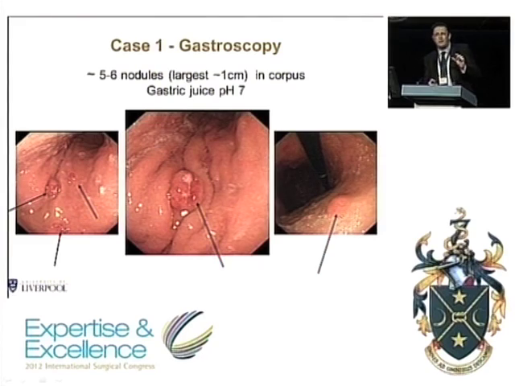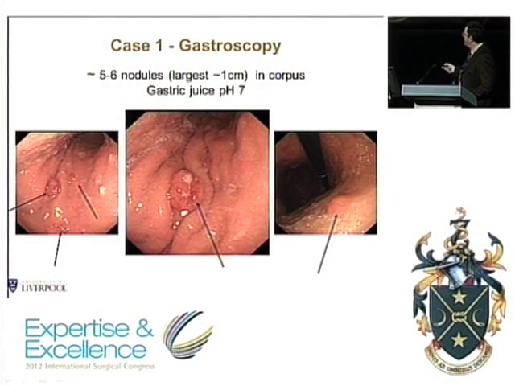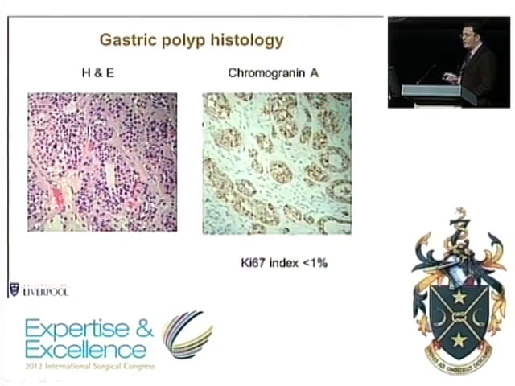So she had 5 or 6 nodules, the largest 1 centimetre in size. You can suck out gastric juice very easily. If any of you want to know how to do it, just put on a polyp trap and suck it out. It comes out very easily. You can test it with just some pH strips. Gastric pH was 7. Took some biopsies of the lesion.